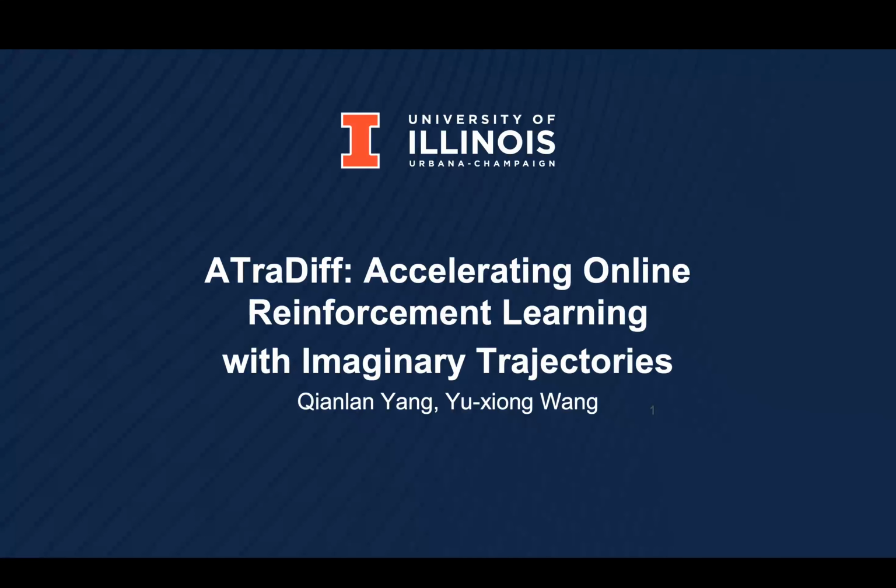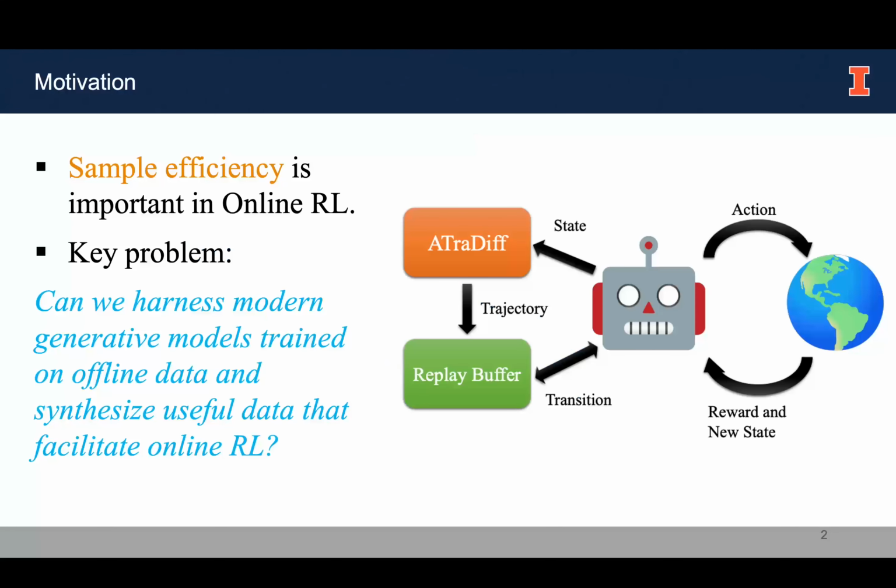I'm Chen Yang. Our paper is titled ATraDiff, Accelerating Online Reinforcement Learning with Imaginary Trajectories. A long-standing problem in reinforcement learning is how to improve the sample efficiency in online reinforcement learning, because it's always very costly to collect the data from interacting with the environment.